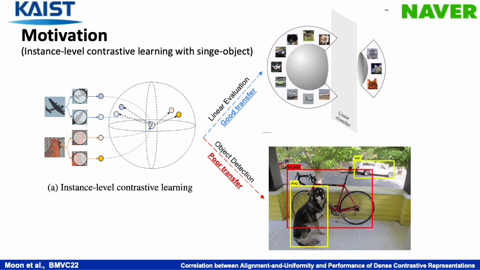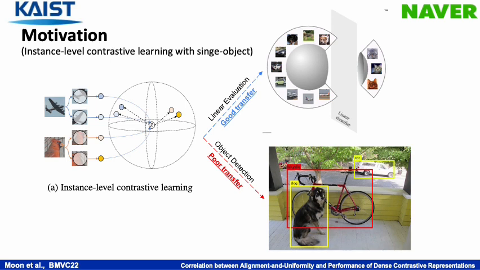To understand the semantic structures and behavior of this method, a few recent studies analyzed the latent space from the perspective of uniformity and alignment. Intuitively, it is effective to analyze from these two perspectives, since features of all classes can be linearly separated from the rest of the feature space if they are sufficiently well clustered.